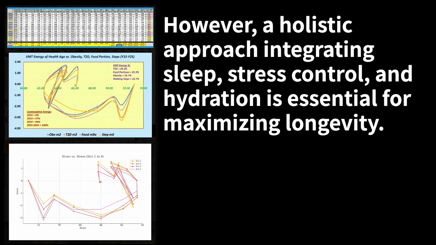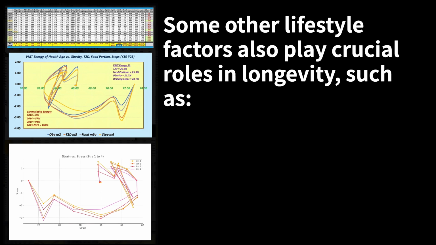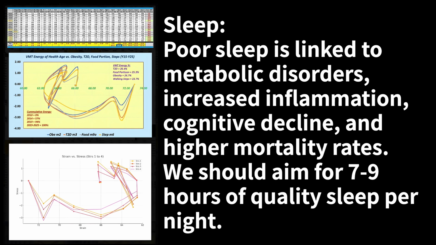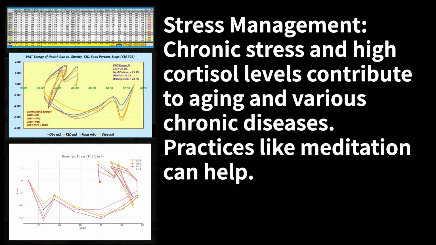However, a holistic approach integrating sleep, stress control, and hydration is essential for maximizing longevity. Some other lifestyle factors also play crucial roles in longevity, such as sleep. Poor sleep is linked to metabolic disorders, increased inflammation, cognitive decline, and higher mortality rates. We should aim for 7 to 9 hours of quality sleep per night. Stress management: chronic stress and high cortisol levels contribute to aging and various chronic diseases. Practices like meditation can help.